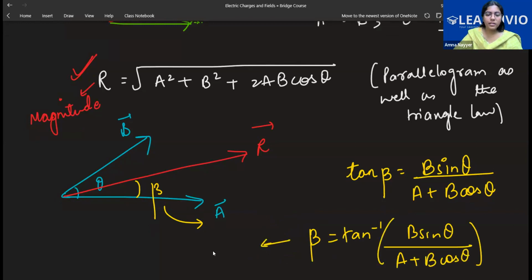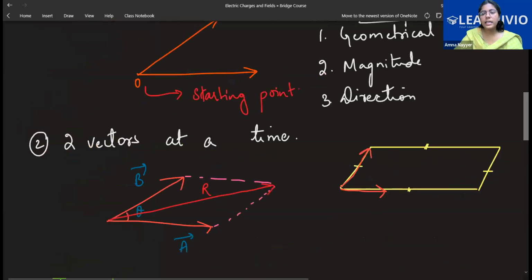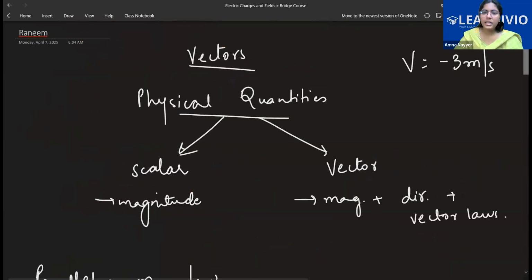Ma'am, can we see one example? Yeah, I'll show you an example. See, do one thing, write it till here first. Then we'll practice some questions, okay? Just do one thing in the chat box, keep on texting me done, then I'll scroll it, okay? Yes, ma'am.